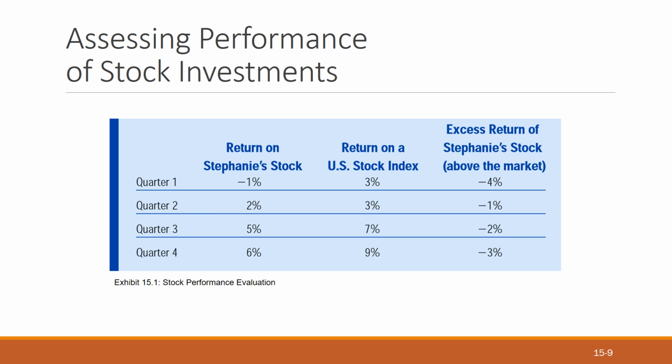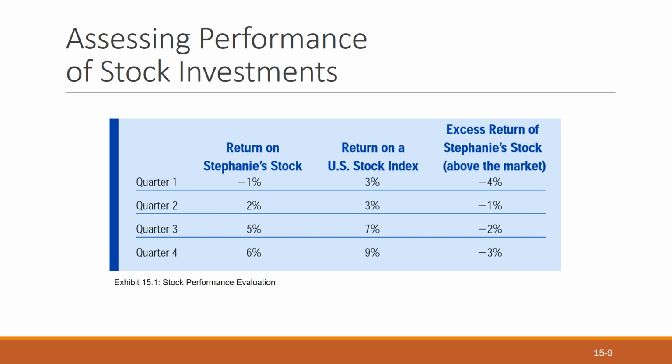And you must be thinking, why is it going negative and positive? The US market return was 3% and the stock's return was minus 1%, so the market was above the stock. Why? Because 3% was the market return and minus 1% was the stock's loss, but overall the US market was better than the stock in the first quarter, so you get minus 4%.